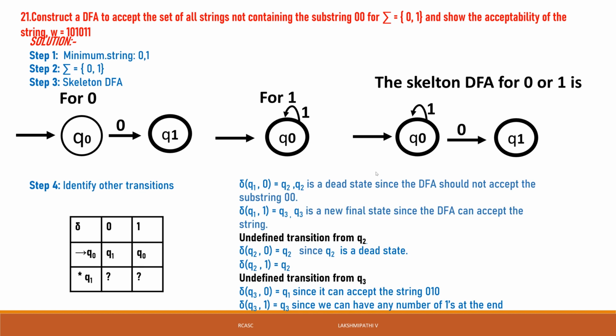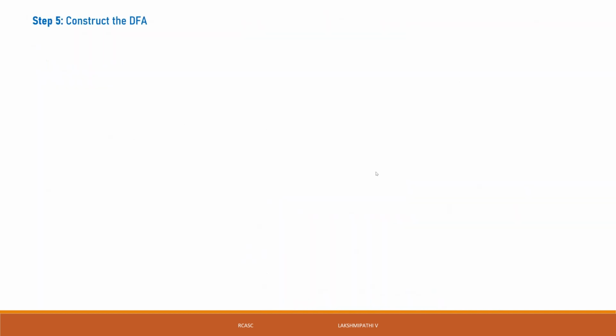If you take two continuous zeros in that language, it is not accepted. But strings like 0101011 and 1101 will be accepted. When there are continuous zeros, it is not accepted. That is the purpose for which we take the undefined transitions to the dead state Q2. Then we'll go for constructing the DFA according to this.